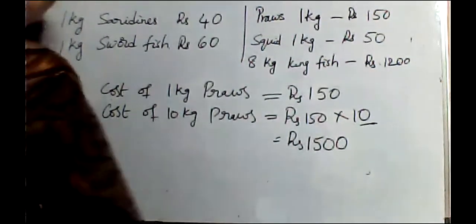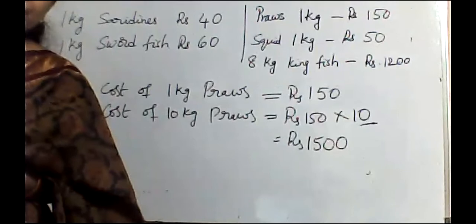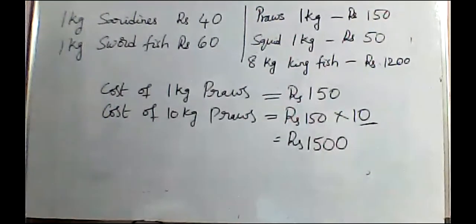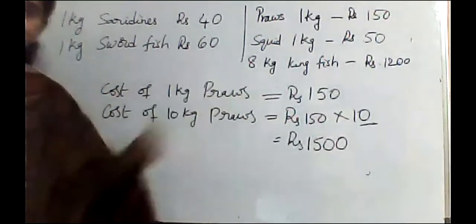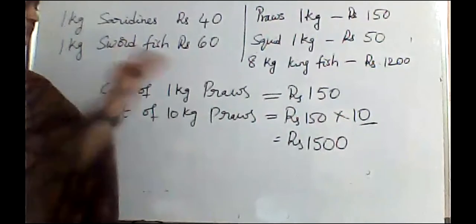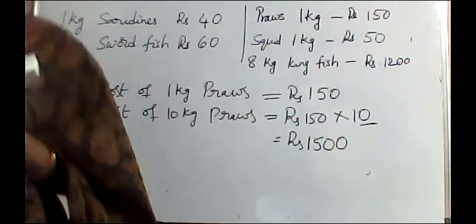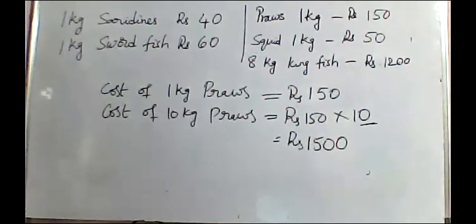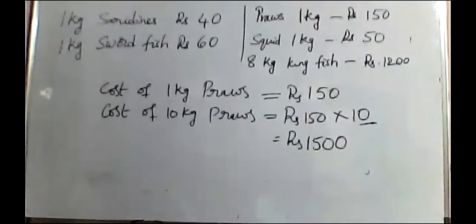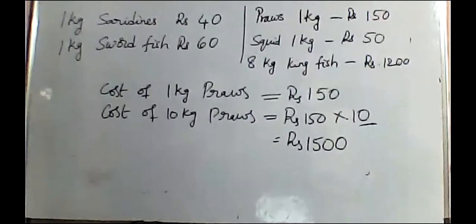Then the cost of half kg. 1 kg is 150. Half kg means 150 by 2, which is nothing but 75 rupees. Is it clear, children? Any doubt in this? No, ma'am. Now we will see another question.